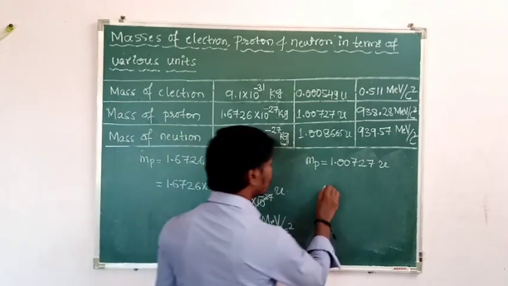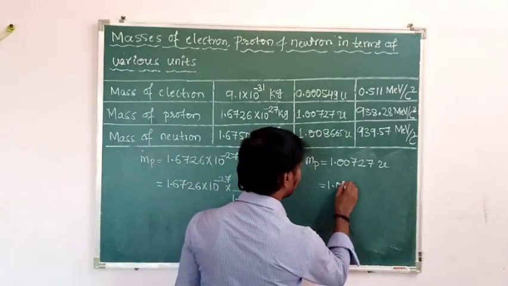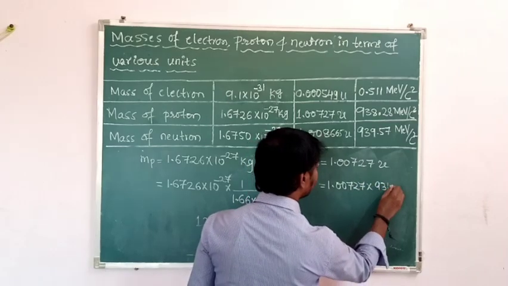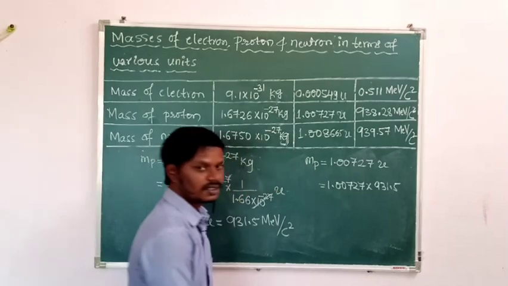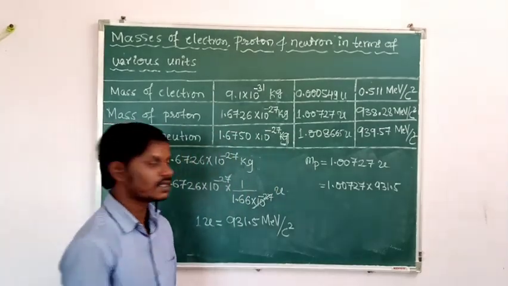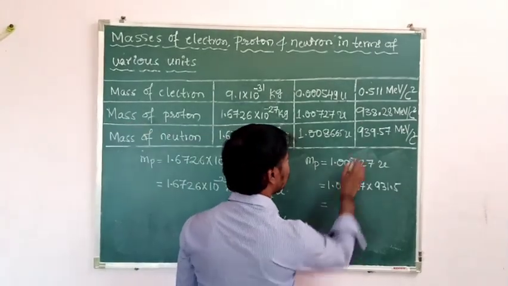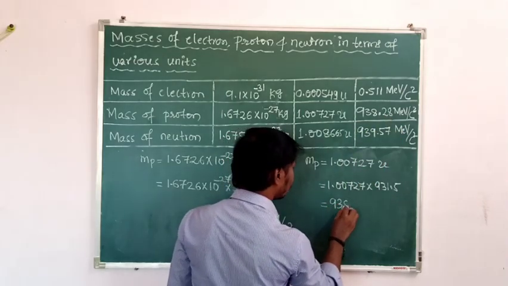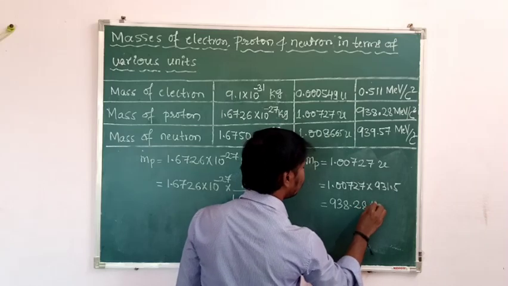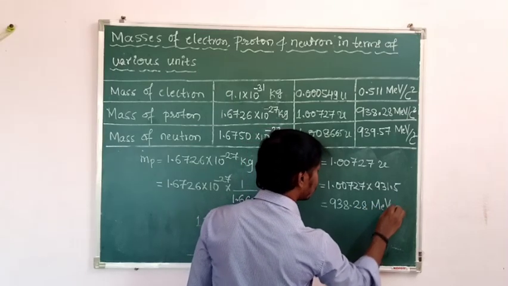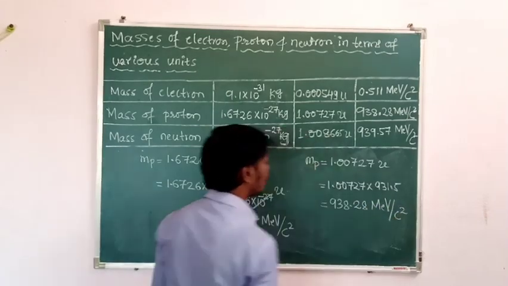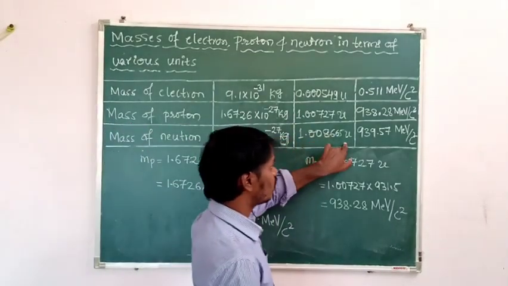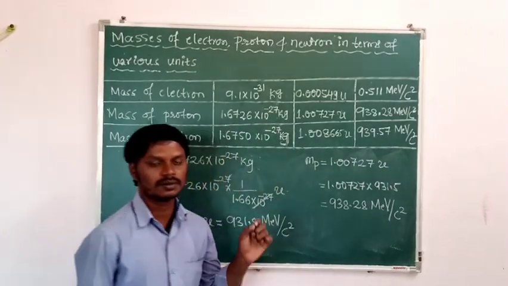Then 1.00727 into 931.5, so the atomic mass unit is converted into million electron volt per c square. Then it is about 938.28 million electron volt per c square. In a similar manner, we are going to express the mass of the neutron in terms of kg, atomic mass unit, and million electron volt per c square.